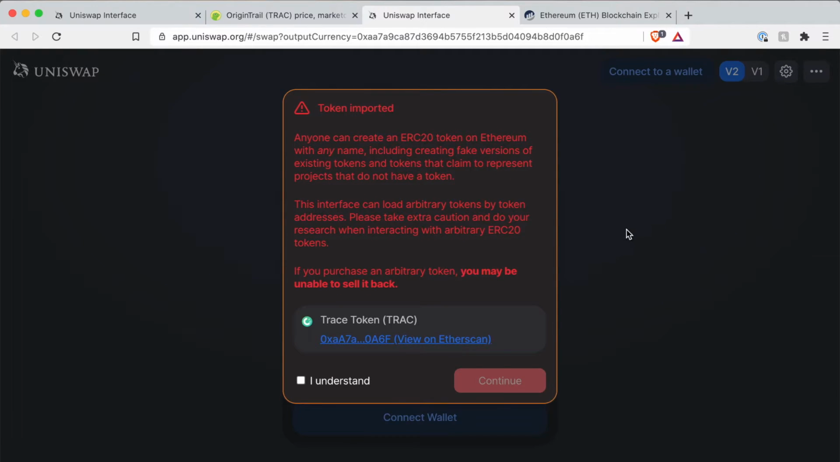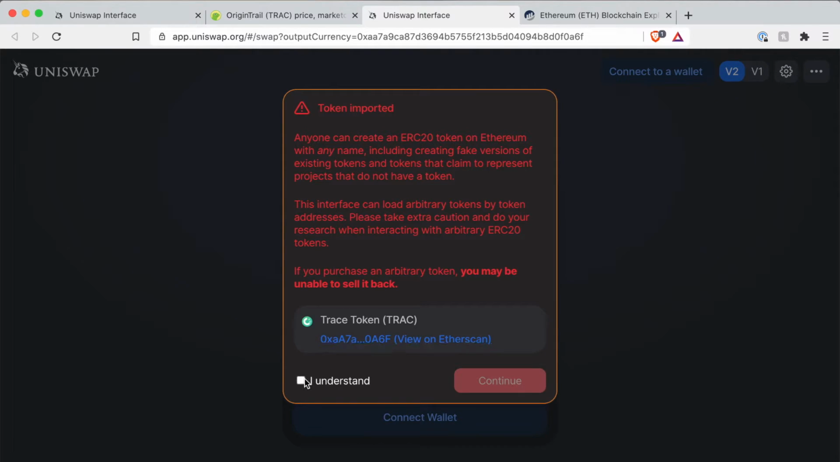As you see here, they also warn you that everybody can create an ERC20 token and they potentially scam you. So here you have to mark that you have understood this caveat, and of course, since you're watching this tutorial, after this tutorial you probably understood it completely.